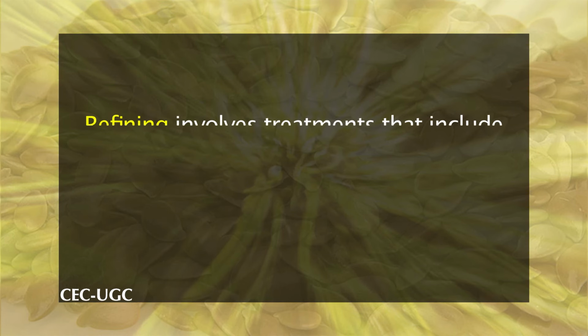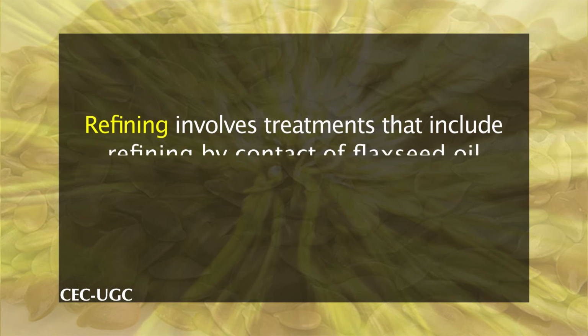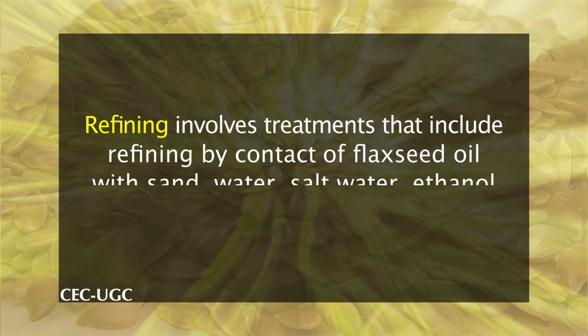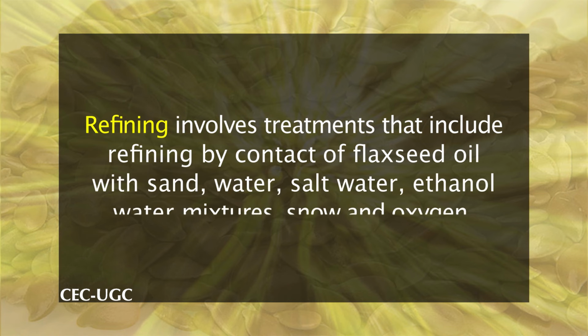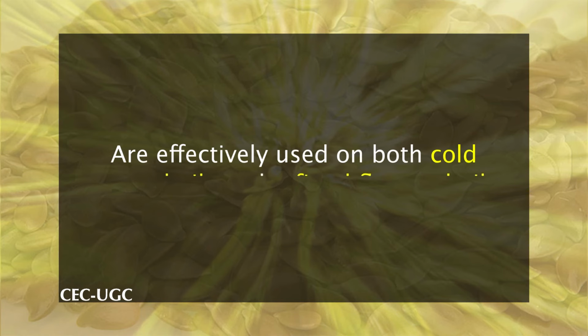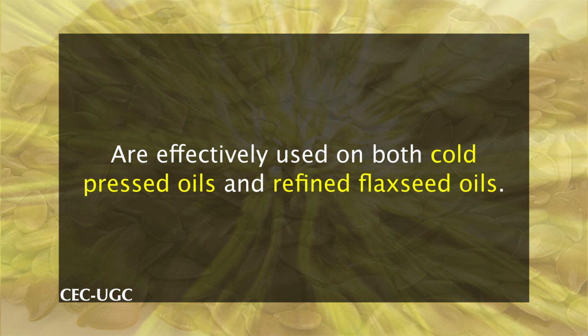Refined oil for oil painters. Linseed oil is commonly used in painting. Prevention of paint yellowing requires specific refining of oil ingredients, and the source goes further to suggest 6 refining strategies that were reconstructed from dated methods. Refining involves treatments that include contact of flaxseed oil with sand, water, salt water, ethanol-water mixtures, snow and oxygen. The exposure of flaxseed oil to light is also described. These refining methods increase oil drying rate and are effectively used on both cold pressed oils and refined flaxseed oils.